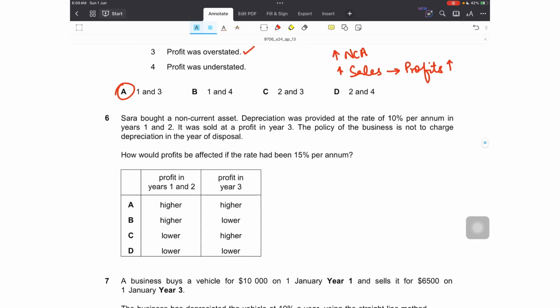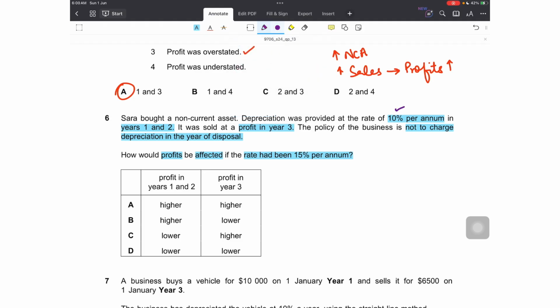Number 6. Sarah bought a non-current asset. Depreciation was provided at the rate of 10% per annum in years 1 and 2. It was sold at a profit in year 3. Very good. The policy of the business is not to charge depreciation in the year of disposal. Okay, and now the question is, how would profits be affected if the rate had been 15% per annum?